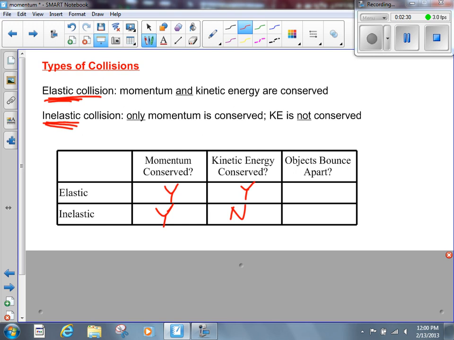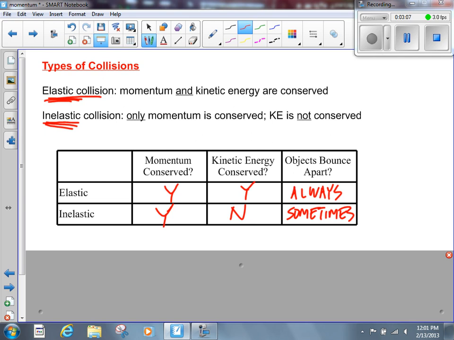Now, this last column is one that we haven't talked about yet over the last few minutes. Do the objects bounce apart? In an elastic collision, the objects must bounce apart, always. In an inelastic collision, the objects sometimes bounce apart. If you have a collision in which both objects stick together, you know it's inelastic. It's got to be inelastic. Kinetic energy must be lost. Because if it's elastic, the objects always bounce apart.